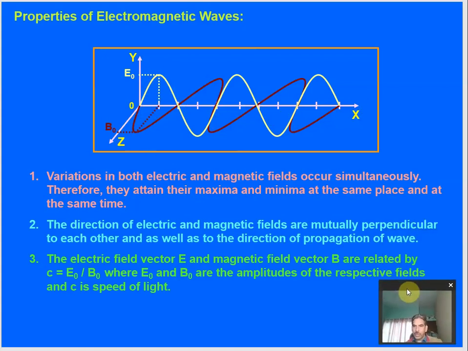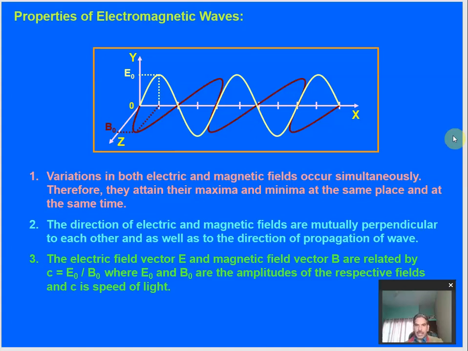So there are a few important terms which are associated with the electromagnetic waves, which are listed here. These are called the properties of the electromagnetic waves. You must observe these properties very carefully. First one is the variations in both electric and magnetic fields occur simultaneously. Simultaneously means at the same time. Therefore, they attain their maxima and minima at the same place and at the same time. So this is the first property of electromagnetic waves, how the electric and magnetic fields exist in electromagnetic waves.